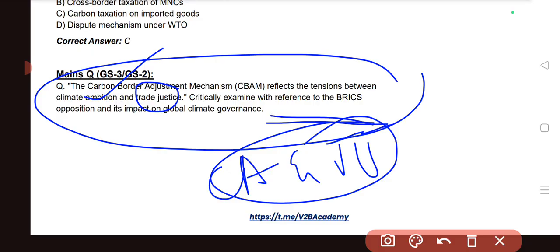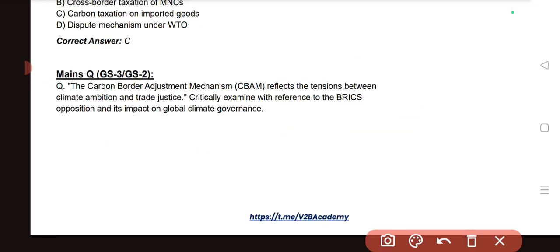And then you need to critically examine with reference to the BRICS opposition. Why BRICS nations are opposing, that is something you have to mention. I have already told you. And how this CBAM mechanism will have an impact on global climate governance. So for each part of this question, you need to mention two or three points. That will be enough.